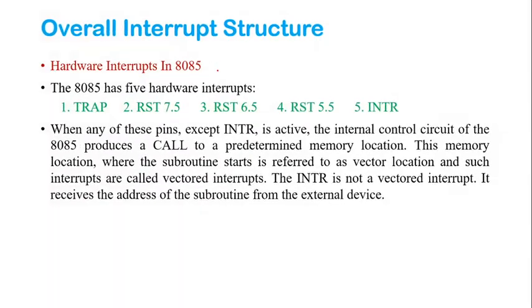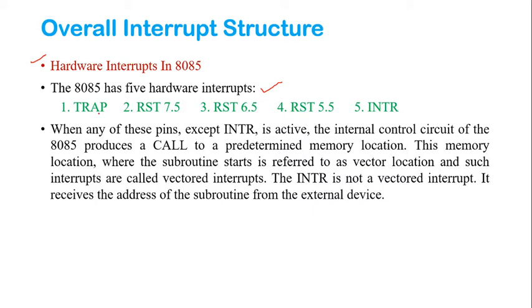Now the overall interrupt structure. Now hardware interrupts in 8085. So in the overall structure we are going to see the hardware interrupts. The 8085 has 5 hardware interrupts on pins: TRAP, RST 7.5, RST 6.5, RST 5.5 and INTR.